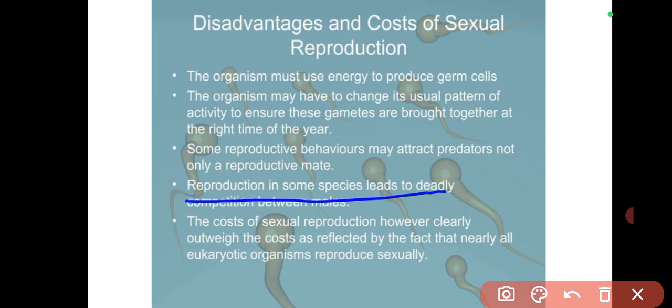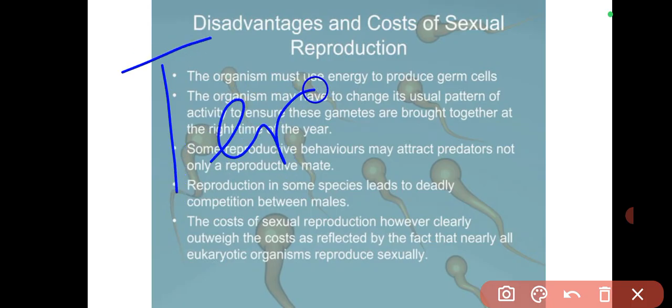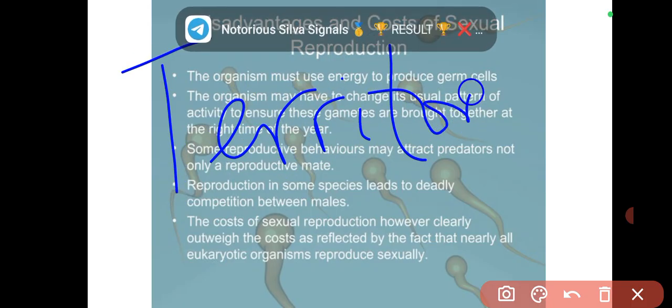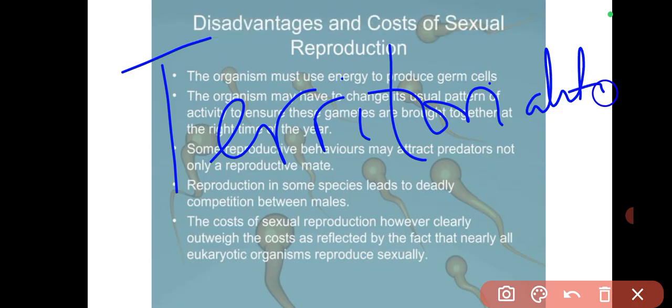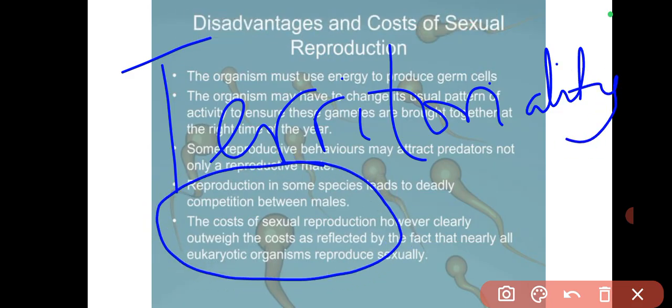Now, reproduction in some species leads to deadly competition between males. Yes, for example, we have in some animals like lizards, some fish too. Lizards, primarily, you would have seen lizards. They exhibit what is called territoriality. Territoriality means they will create a confinement for themselves. So inside those confinements, you will see females, many females.